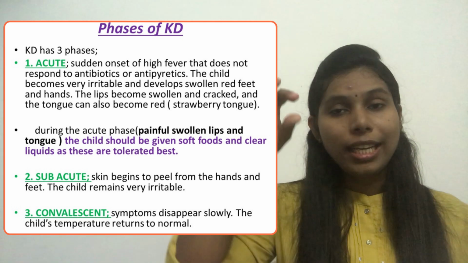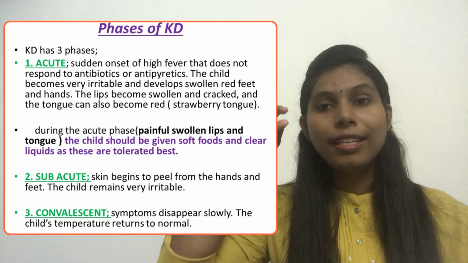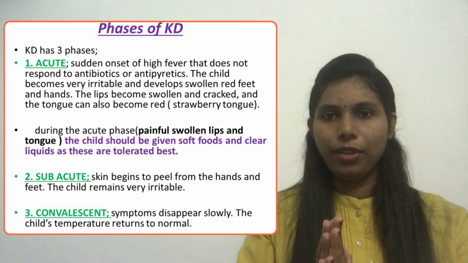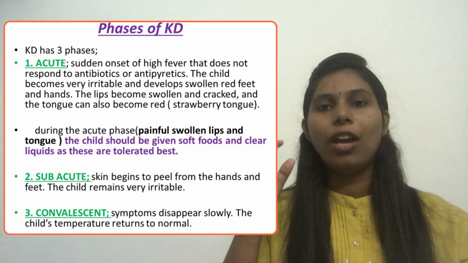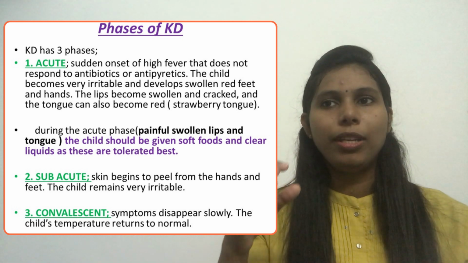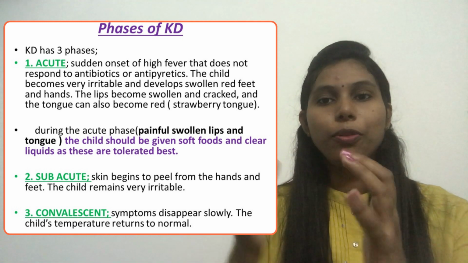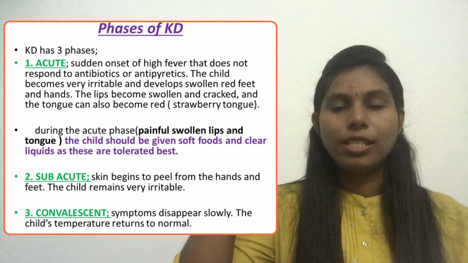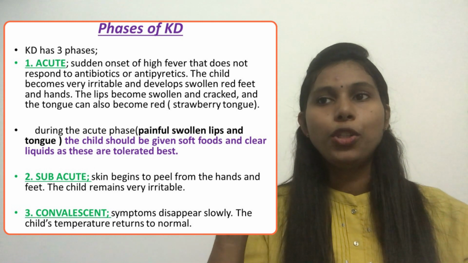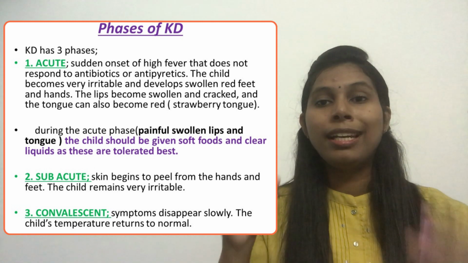So what is the nursing intervention mainly connected with this acute phase? The client has cracked, swollen lips and a red tongue, so what kind of food will we provide? That is a question sometimes related to this condition. The child should be given soft foods and clear liquids.